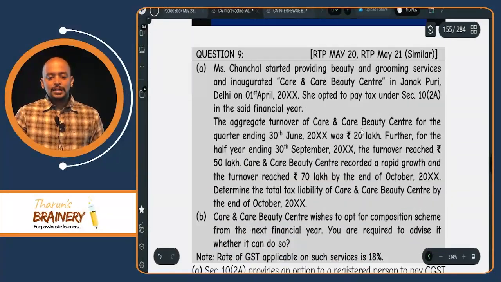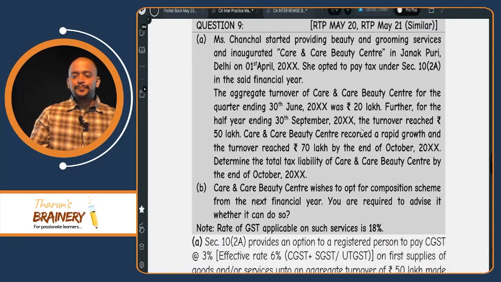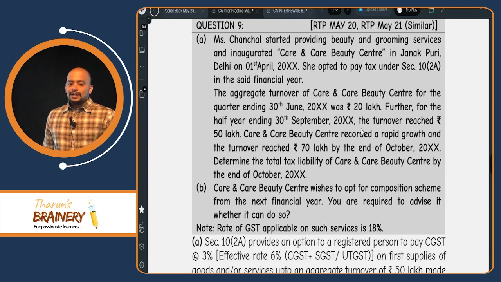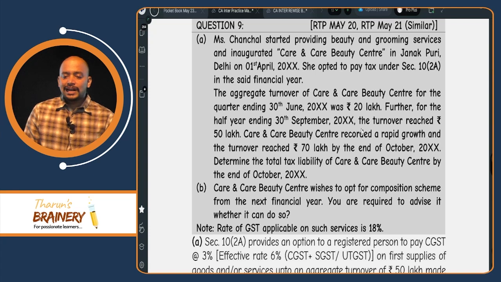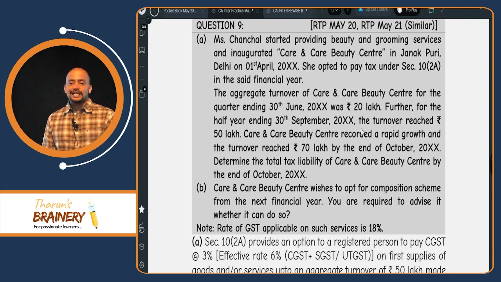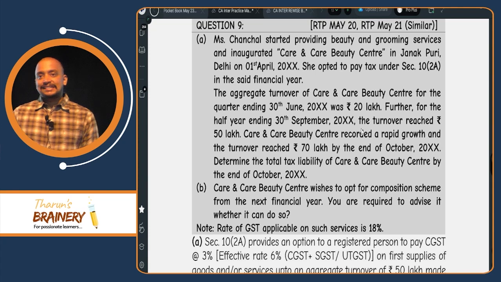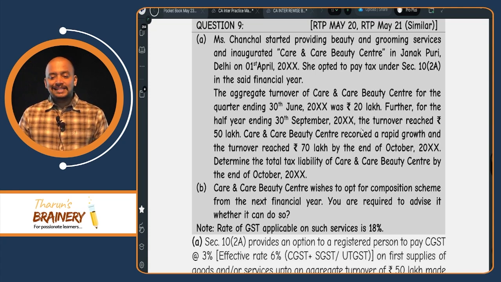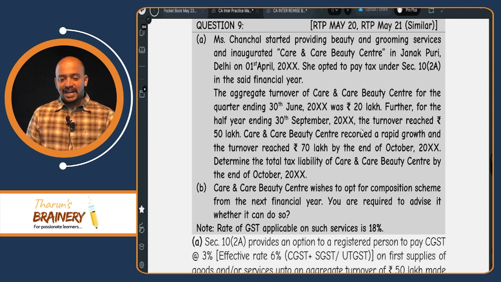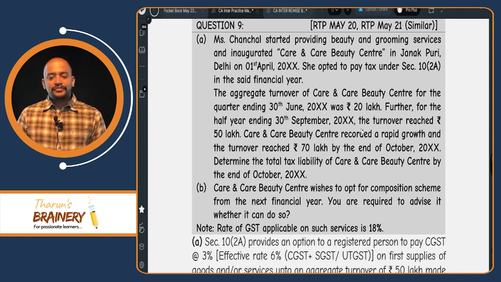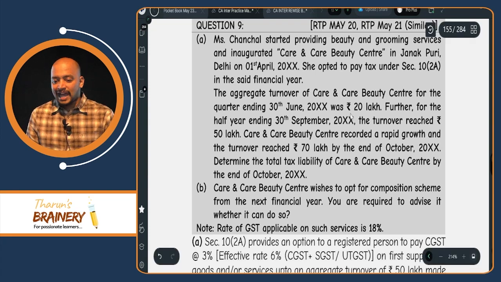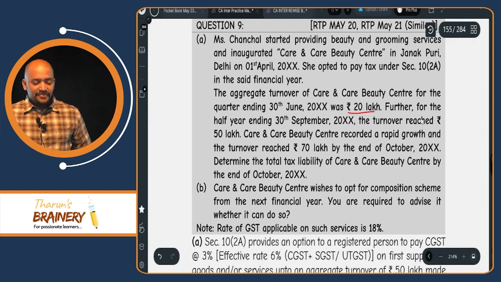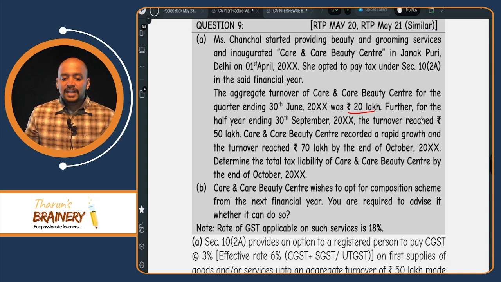Not possible. Then question number 9. Miss Chenchal started providing beauty and grooming services and inaugurated Care and Care Beauty Center in Janakpuri, Delhi on 1st April. She opted to pay tax under 10(2)(a) in the said financial year. The aggregate turnover for the quarter ending 30th June was 20 lakhs. Further, for the half year ending 30th September, the turnover reached 50 lakhs.